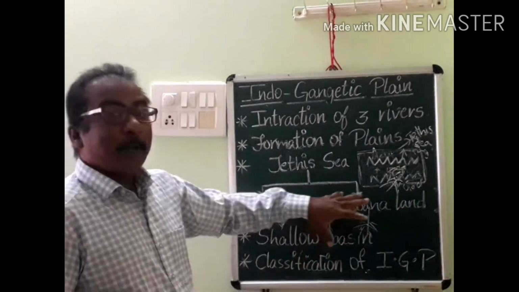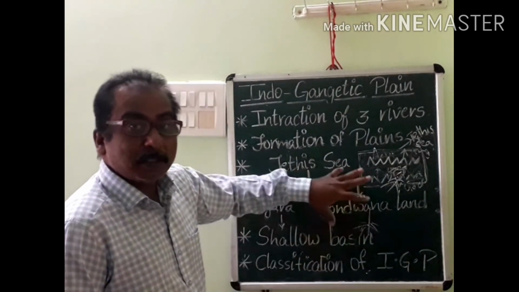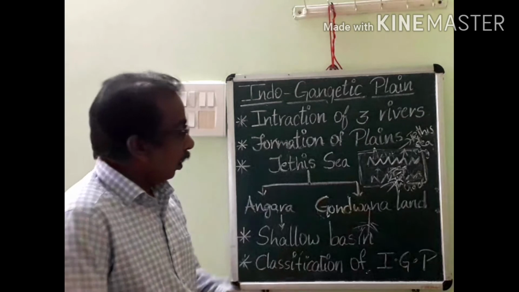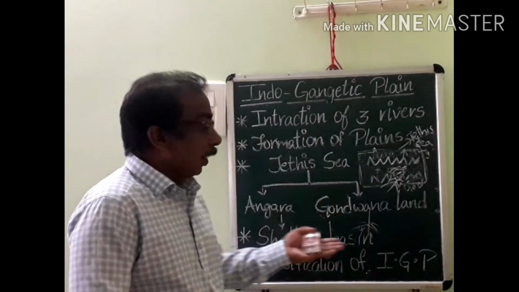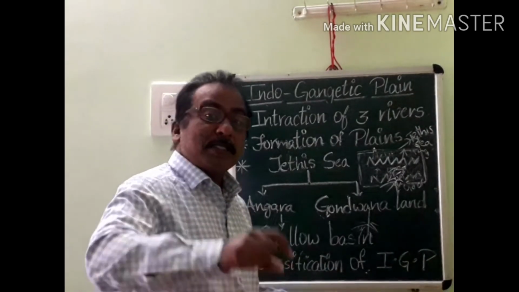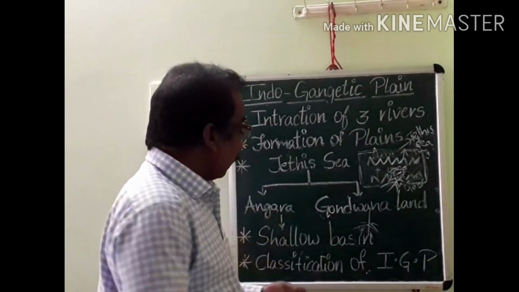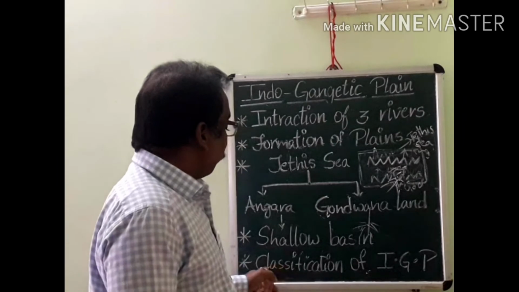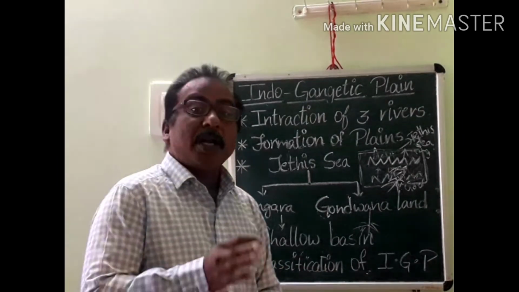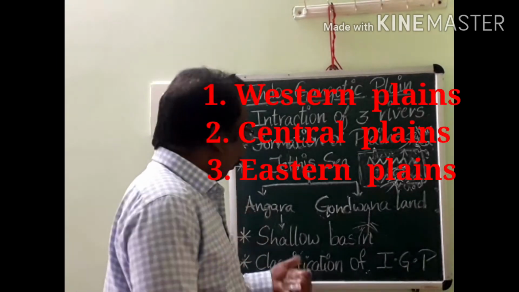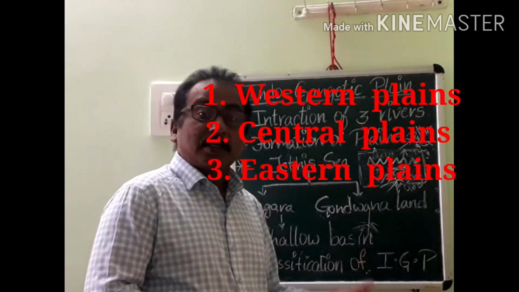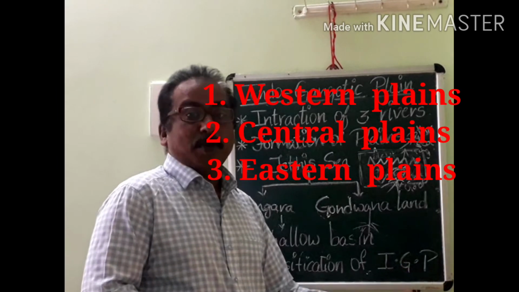Now, both the Himalayas and the Indo-Gangetic Plains are in the part of the Gondwana land. After becoming the Indo-Gangetic Plains, based on the places, they are broadly classified into three parts: Western Plains, Central Plains, and Eastern Plains.